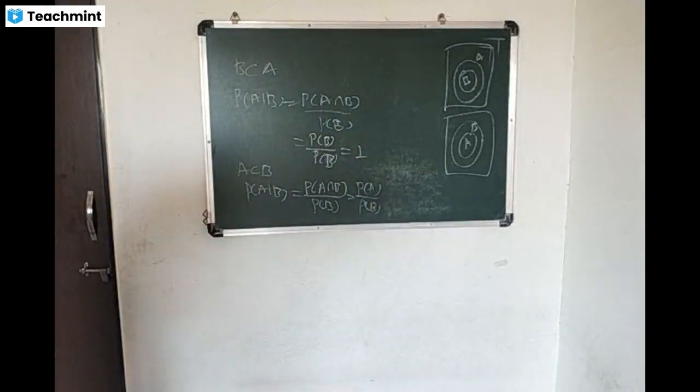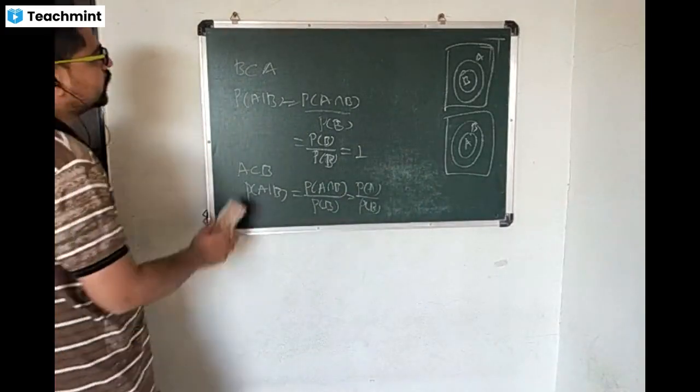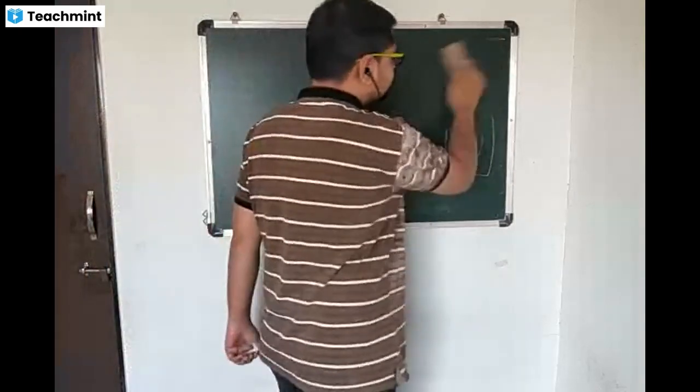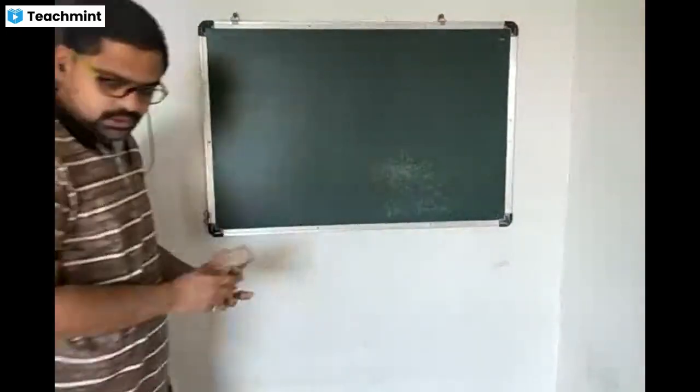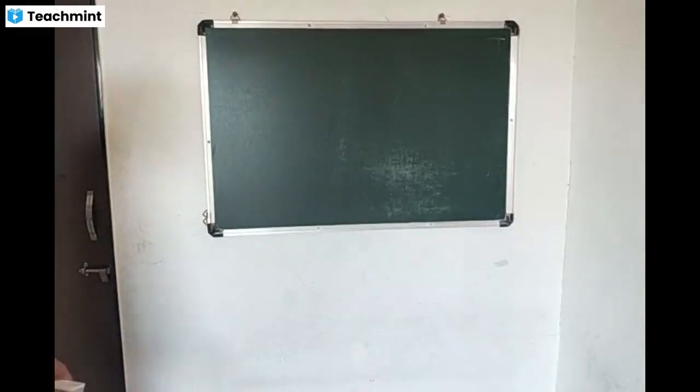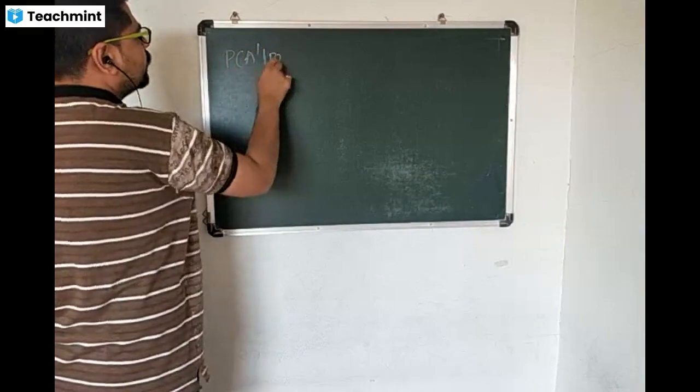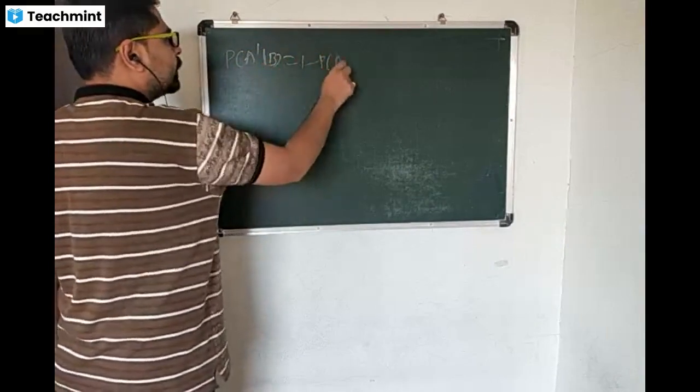After that we are going to see probability of A complement given B is equal to 1 minus probability of A given B.